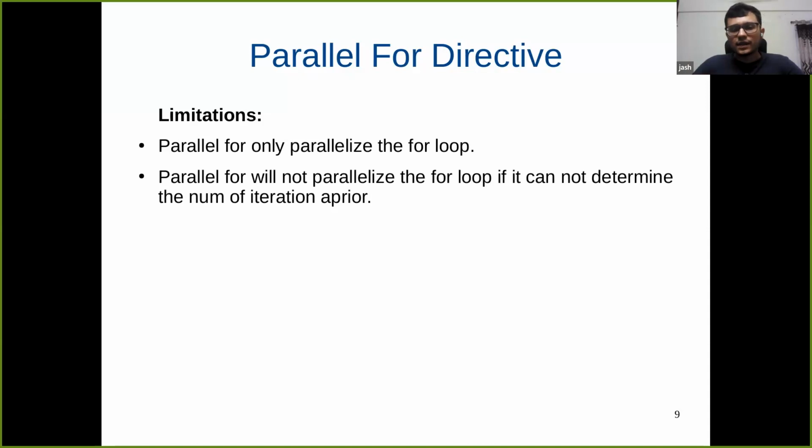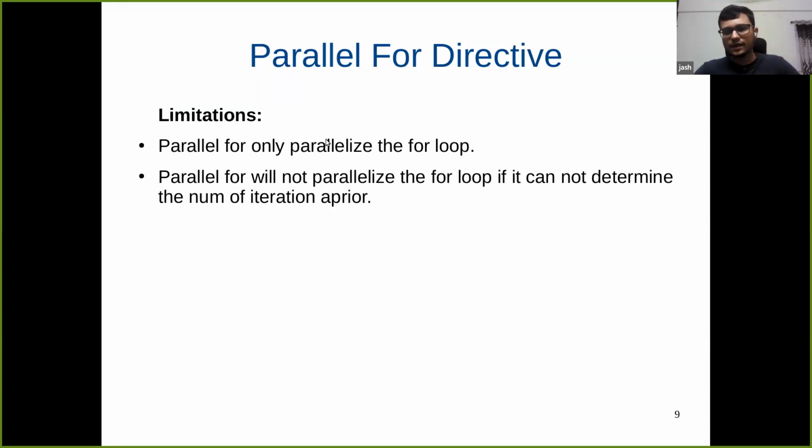The second limitation is that we can only parallelize the for loop if the number of iterations is deterministic. If it can determine the number of iterations beforehand, only then will it parallelize the for loop. Otherwise, it won't be able to parallelize those for loops. So let us look into these two points using an example.